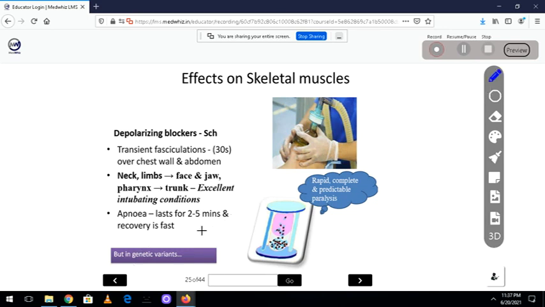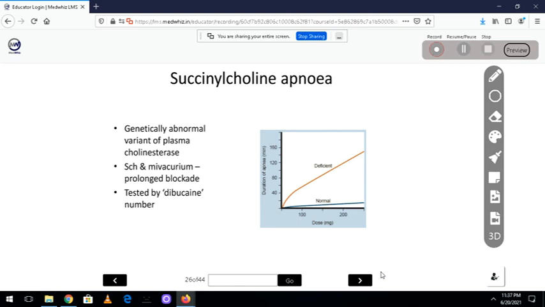What is that problem? In a few people, they have genetic variation. Now tell me, how is succinylcholine metabolized? It's by an enzyme. Now what is an enzyme? It is a protein. From where does the protein get synthesized? It is from transcription, then translation. So there is a gene involved in that. But if there is a gene, the gene may be defective in a few people. So there are certain people who don't produce this pseudocholinesterase. They produce something called atypical pseudocholinesterase, which will not metabolize succinylcholine.